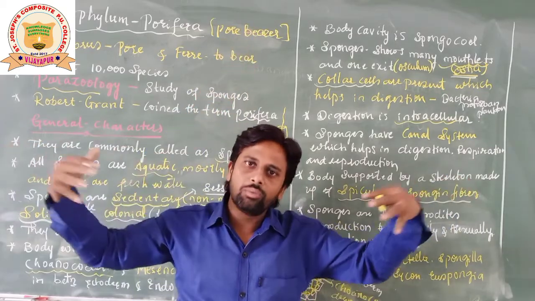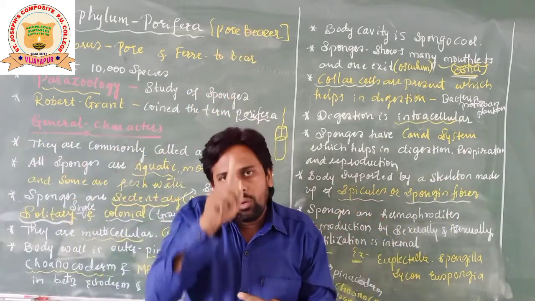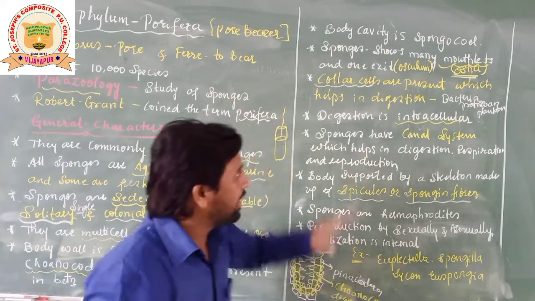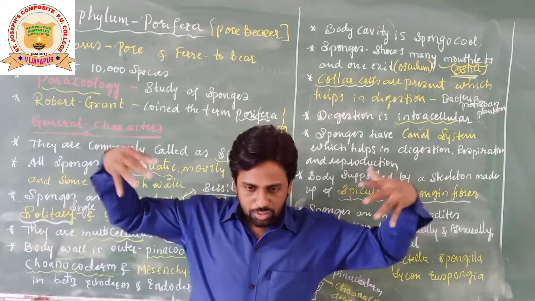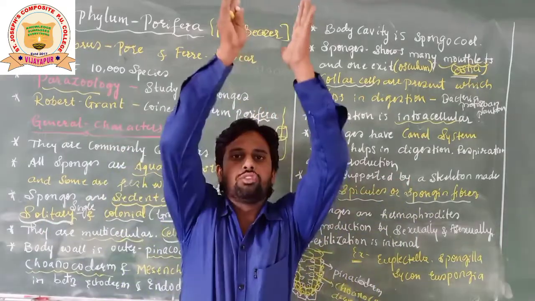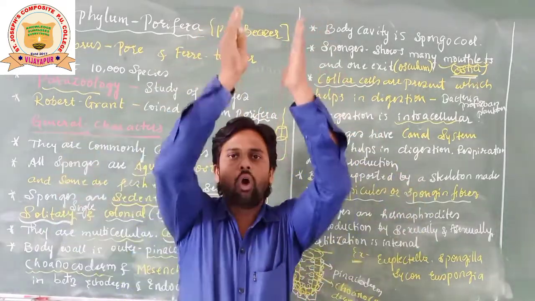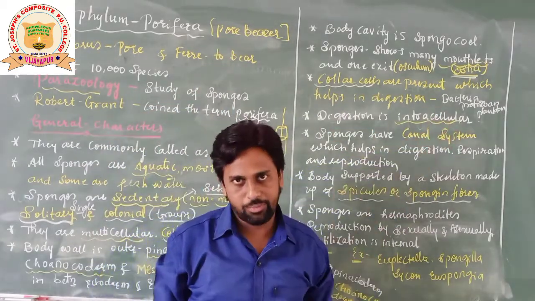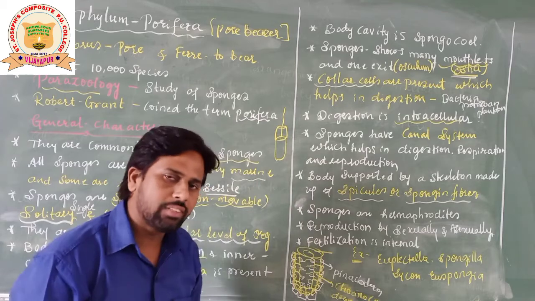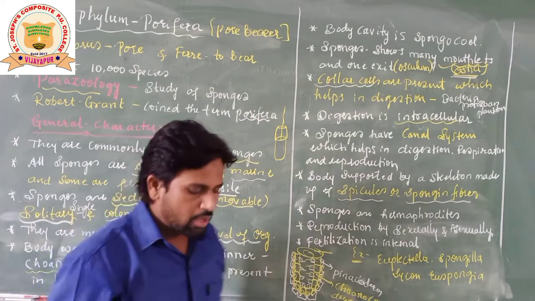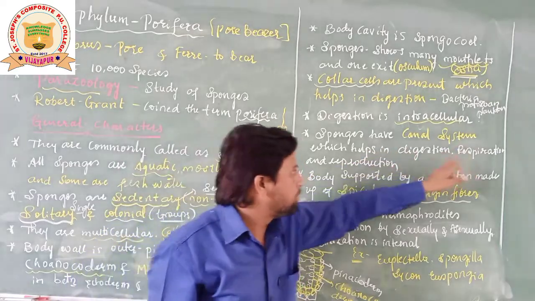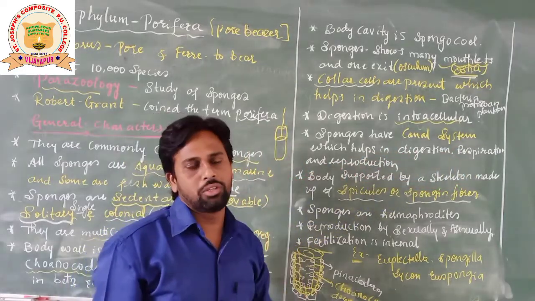So it will enter through the ostia and exit through the osculum. So many pores will receive the water, and only one pore will let the water exit. Can you understand here? So the water enters through the ostia and exits through the osculum. This way water enters and exits, called what? Canal system, we can say. Okay, so what is the use of this canal system basically? This canal system helps in digestion, respiration, as well as reproduction.